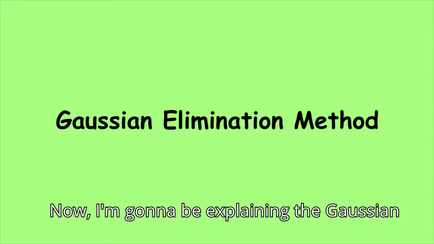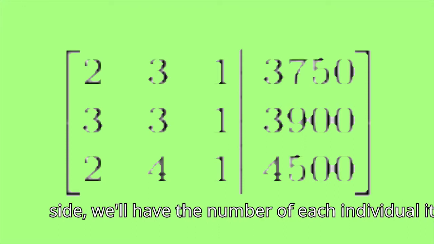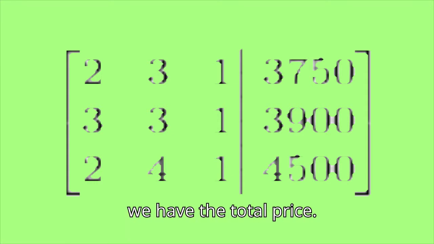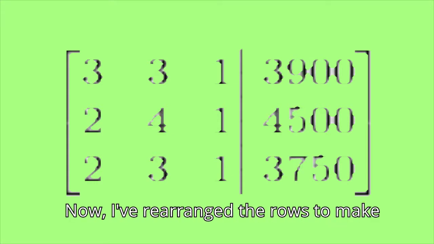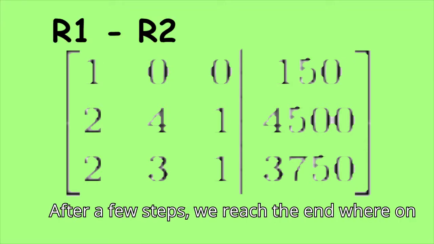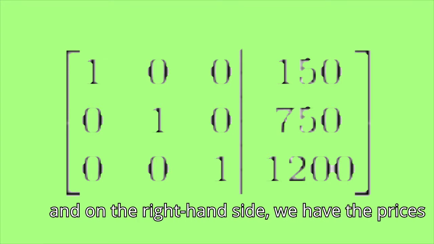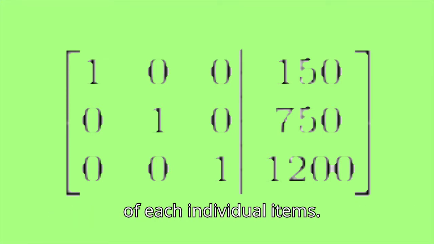Now I'm gonna be explaining the Gaussian elimination method I use to solve our problem. I've set up an augmented matrix where on the left side we have the number of each individual item bought and on the right hand side we have the total price. Now I've rearranged the rows to make it more apparent when I do row operations in order to solve our problem. After a few steps we reach the end where on the left hand side we have an identity matrix and on the right hand side we have the prices of each individual item.